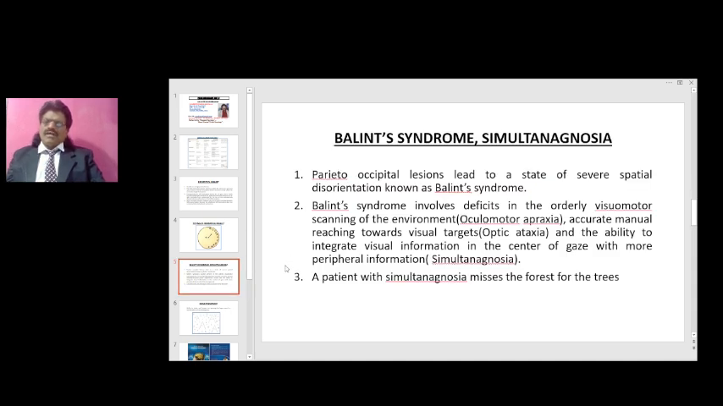Balint syndrome. Analysis of vision is basically done by the occipital lobe. It has connections with the temporal lobe and parietal lobe, so occipitotemporal and occipitoparietal. Occipitotemporal connections are to do with the what of vision. Occipitoparietal connections are to do with the where of vision. So when the occipitotemporal connections get affected, the what of vision gets affected. For example, if the fusiform gyrus gets affected, the what of vision is lost.